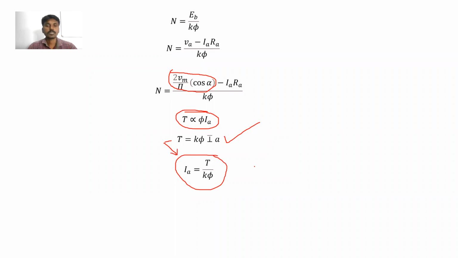Ia is equal to T by K phi. Clear? So this is the analysis of the single phase full wave controlled rectifier fed separately excited DC motor. This concept is clear, all of you?